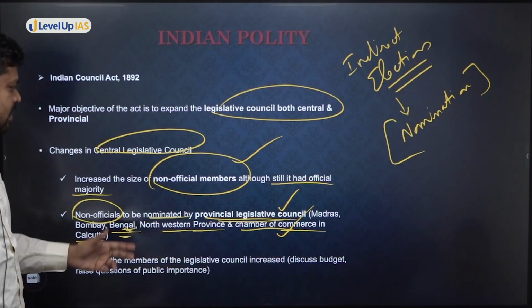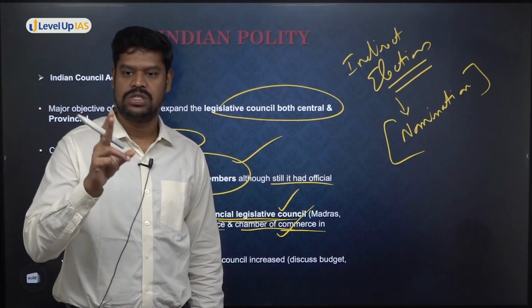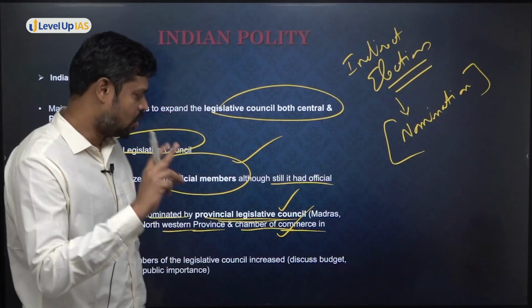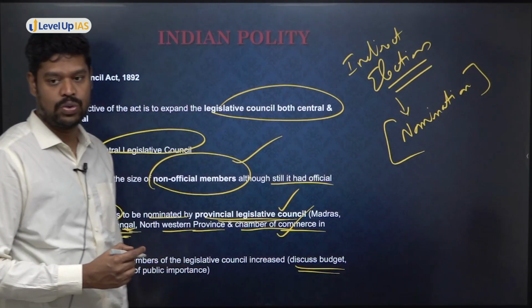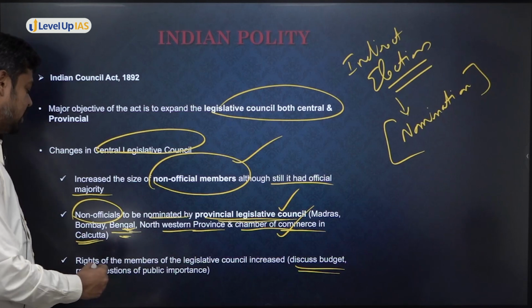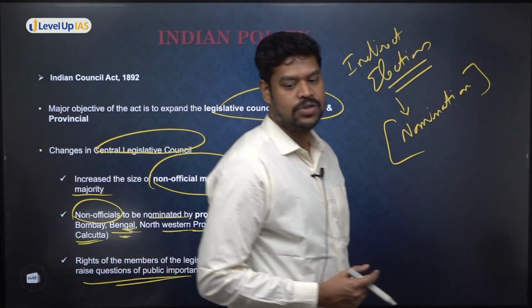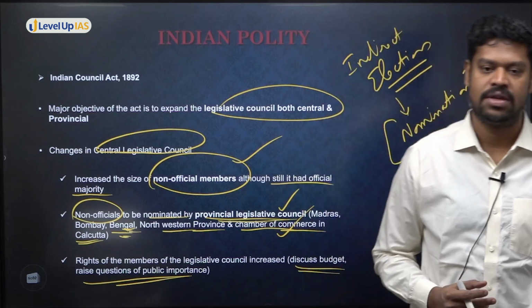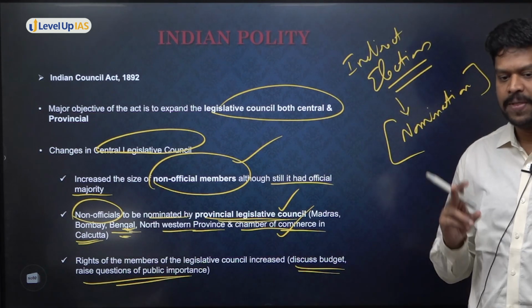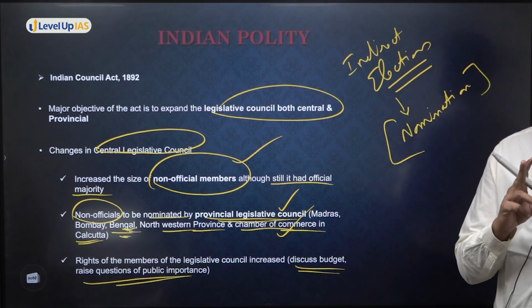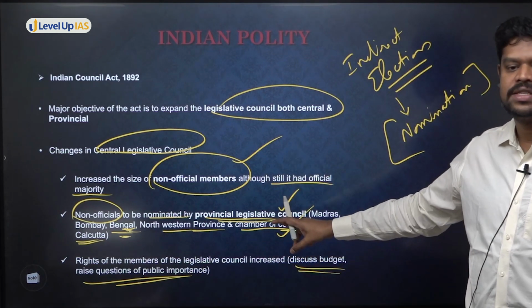And to what extent have the powers and functions increased? Initially, they were allowed to discuss only the bills, but not only the bills. In addition to that, they are allowed to discuss the budget as well. Not only the budget, they can raise questions of public importance. So the functions have also increased in the council. In 1861, what was their function? Only to discuss the law, that is the bill. But now, in addition to that, they can discuss the budget.